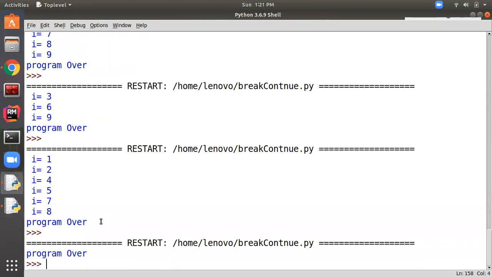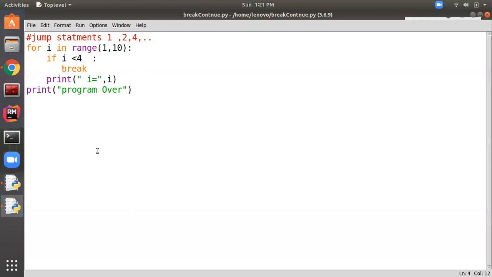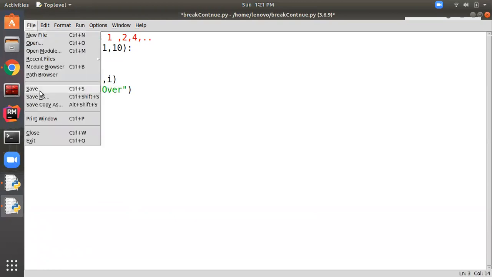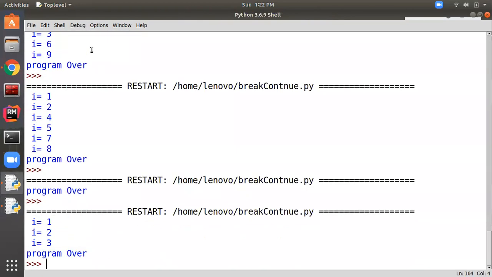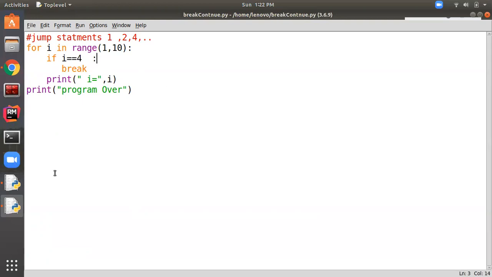See, so sorry, it's coming out as soon as it observes the less than 4, so it's coming out of the loop. So we can give I equal to 4, because we want to print numbers till 3. Let's run this. See, it's printing 1, 2, 3. So by this you have understood the working of the break and continue statement.